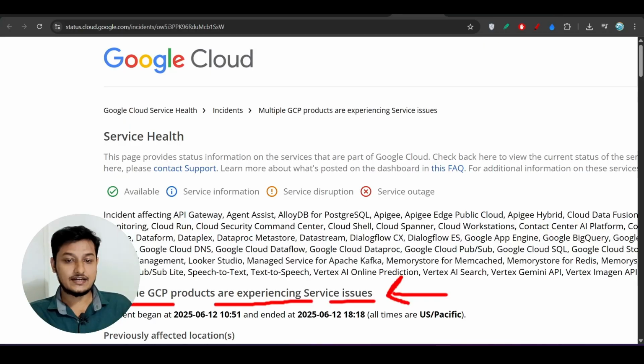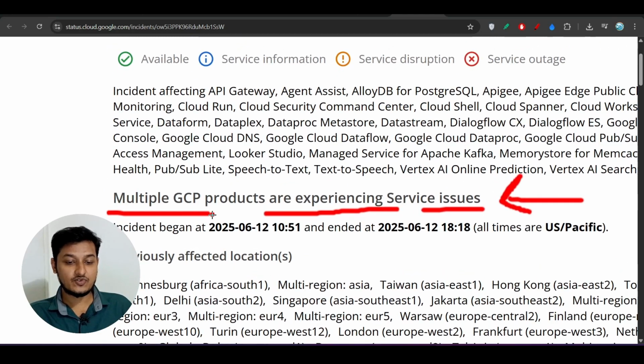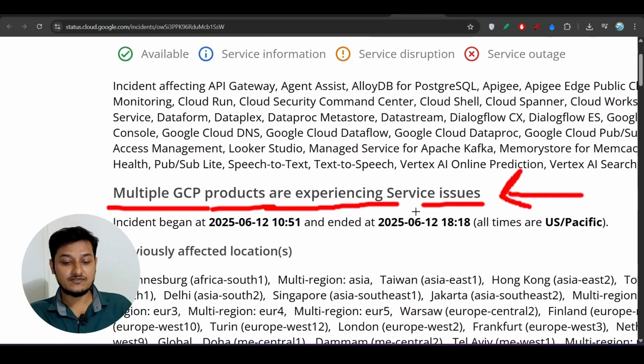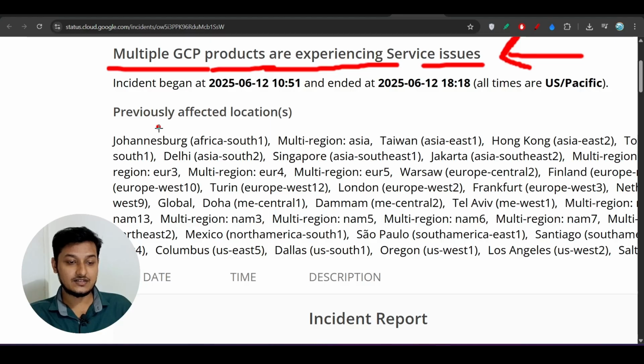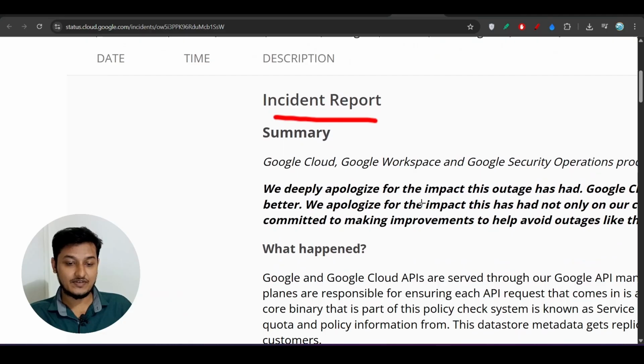Here you see this is the Google Cloud Service Health page that they have given. Multiple GCP products were experiencing service issues, and these are the affected locations, and this is the incident report they have given.